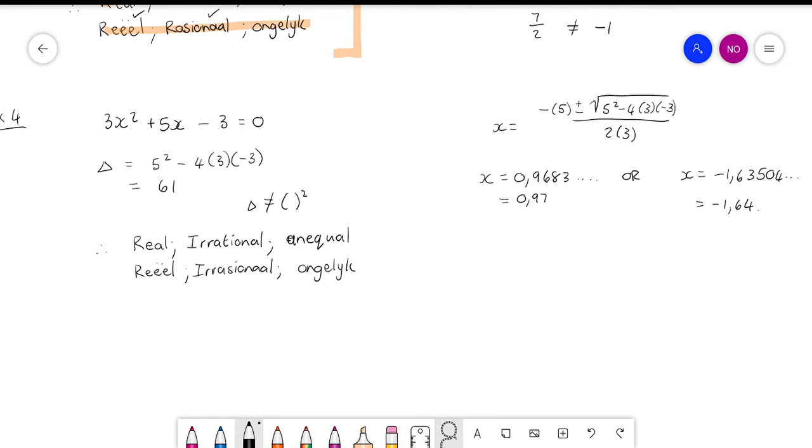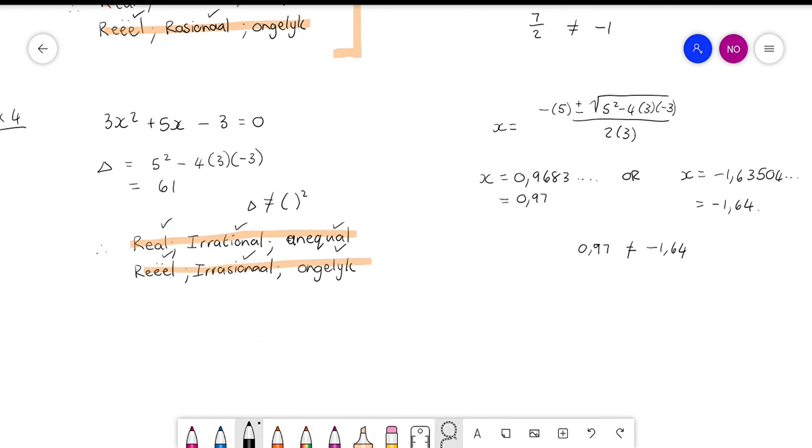Okay, so let's go through our checklist. They're real, both of them actually exist. They're irrational because they don't have a pattern at all, and they are not equal to one another. It's not the same answer for both. So they're unequal. Okay. So what I want you guys to do for homework, and then we are actually done